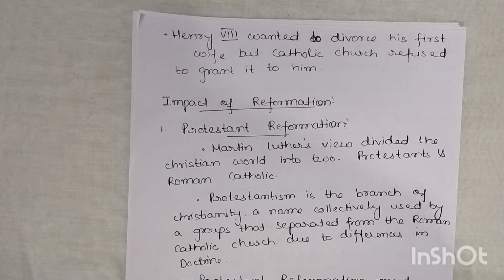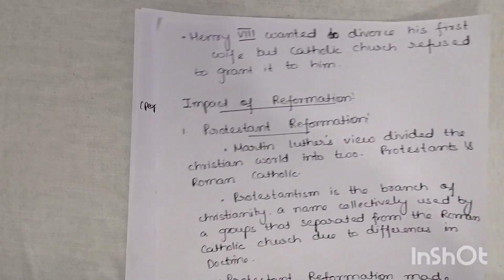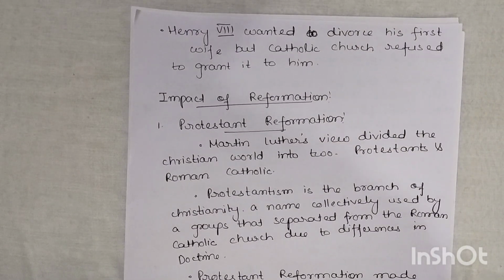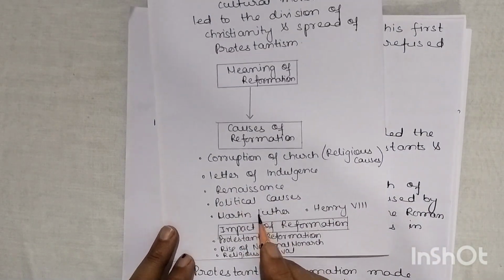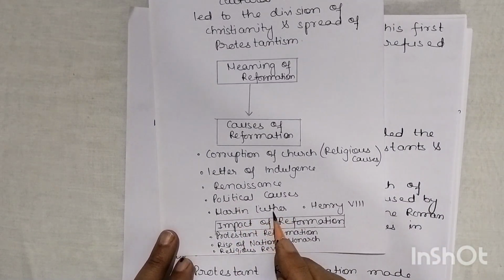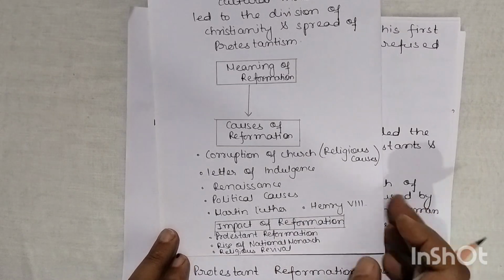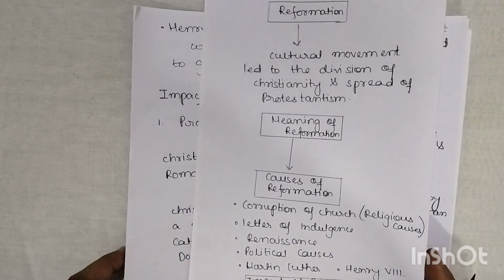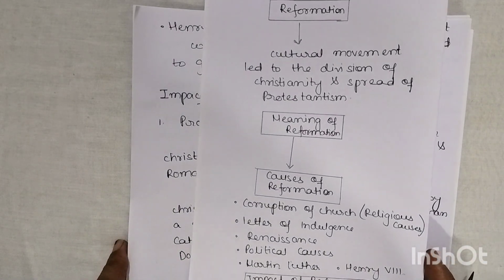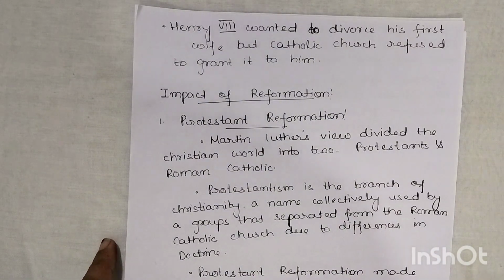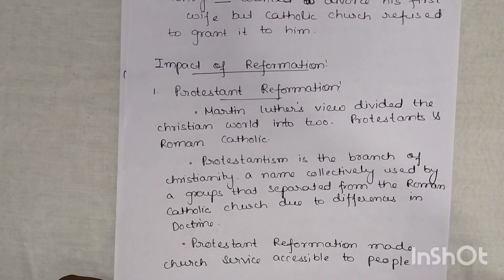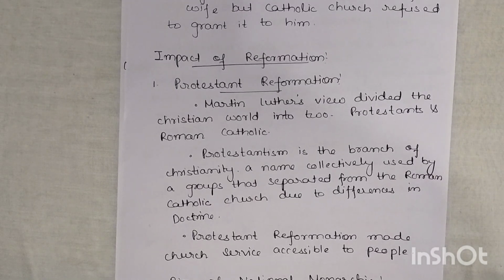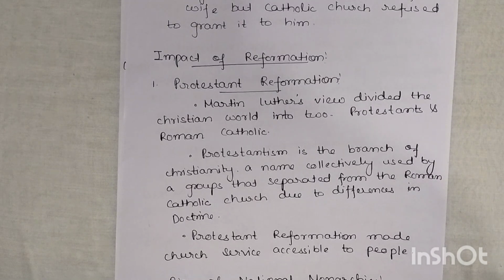Okay, so these are the points that we have covered, the causes of Reformation: the religious cause, letter of indulgence, Renaissance, political causes, Martin Luther, and Henry VIII. I have made it very easy for you to learn and write in the examination. Now let us see what the impact of Reformation was. So what happened after the Reformation? The first one is the Protestant Reformation.